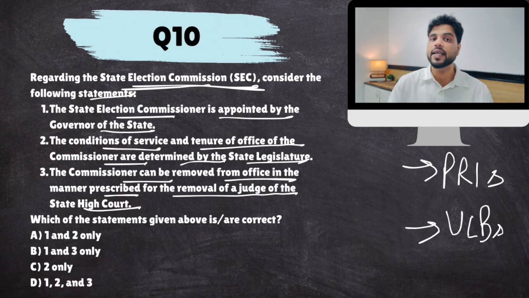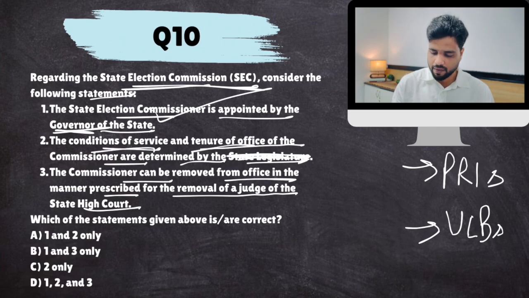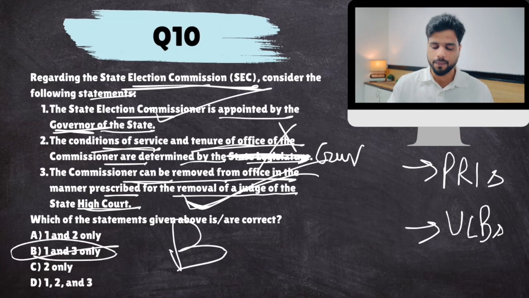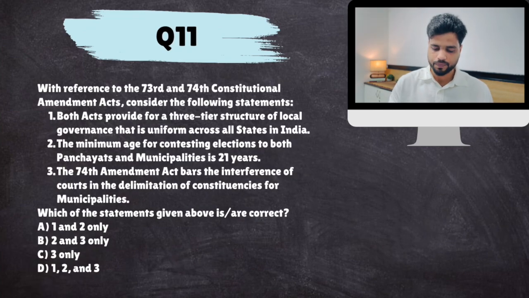Now, the State Election Commissioner, like the Election Commissioner of India who is appointed by the President, is appointed by the Governor. Their conditions of service and tenure of office shall be determined by the Governor, not the state legislature, not by law. Yes, this part is correct. You cannot remove a state election commissioner except in the same manner as a judge of a high court, and a judge of a high court is removed in the same manner as a judge of the Supreme Court. It's very difficult. Basically, that's what they are trying to say. And this is correct. B. Okay. Next. With